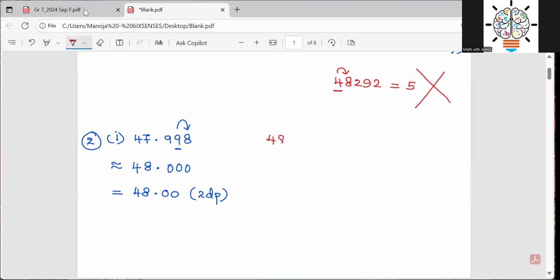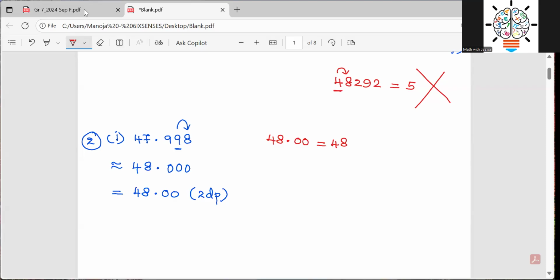Children, I'll take another common mistake that all of you are doing. We know that 48.00, we can just write it as 48 because there is no point of keeping 0 at the end after the decimal place. That doesn't add anything to the value. Therefore, I can just write 48.00 as 48. But why did I keep it as 48.00? Because you want to correct this number to 2 decimal places.